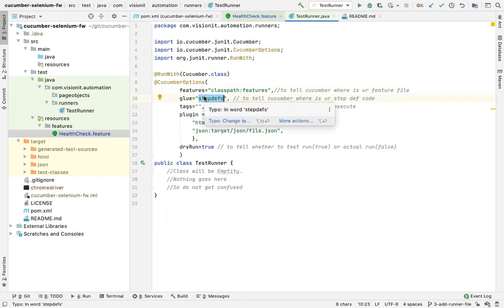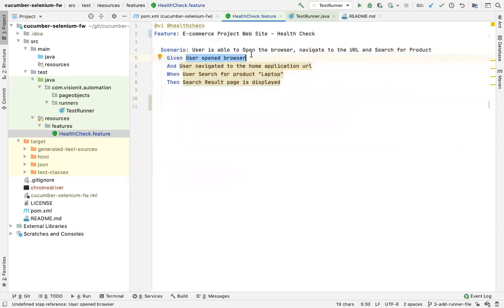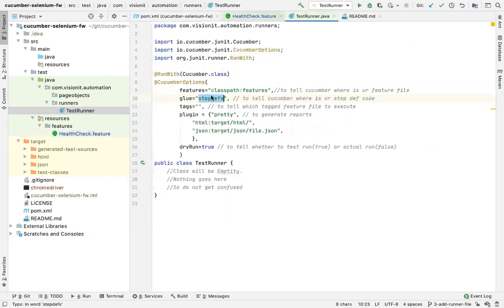Class files are the files where I have my methods which correspond to individual Gherkin statements. So for each statement which is here, there will be a corresponding method, and that method is present inside the stepdefs package. And if you notice, right now I don't have a stepdef package. यहाँ मेरे कहीं पे stepdef package नहीं है. मैंने बस preemptively लिख लिया कि यहाँ stepdef में रखूंगा, but I don't have anything, because if Cucumber is not able to find any of the step definition files, it will generate them for you, and that's what I want to show you right now.